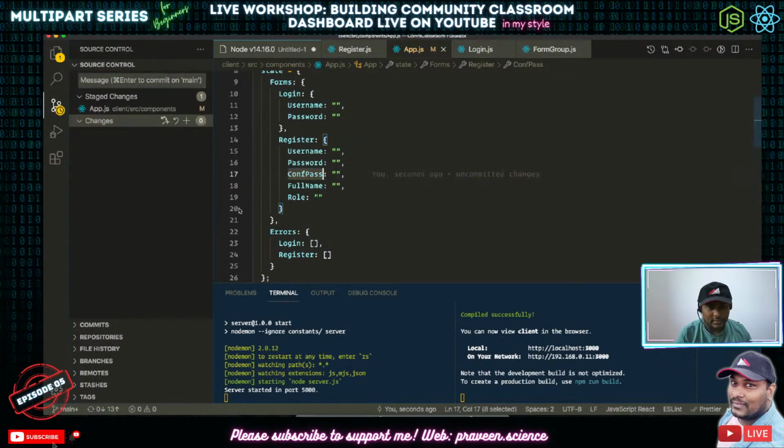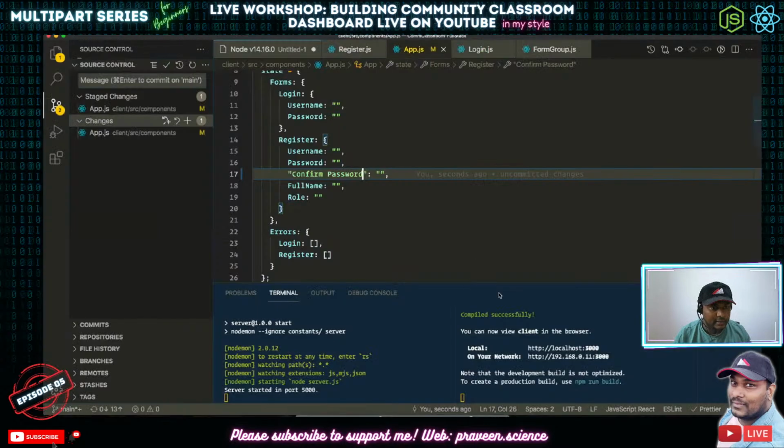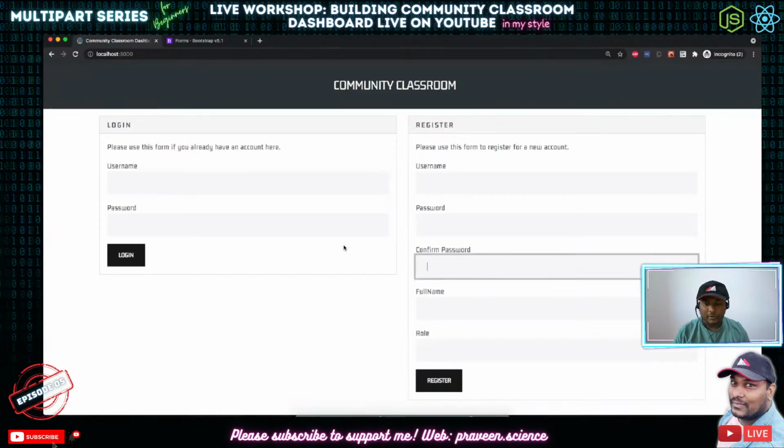You can just make it confirm password. Anyway, we are not going to send this anywhere, so we can make it confirm password, and we've got a huge form for the registration purpose.